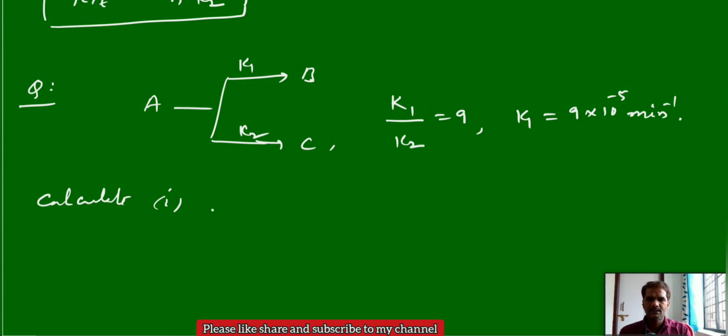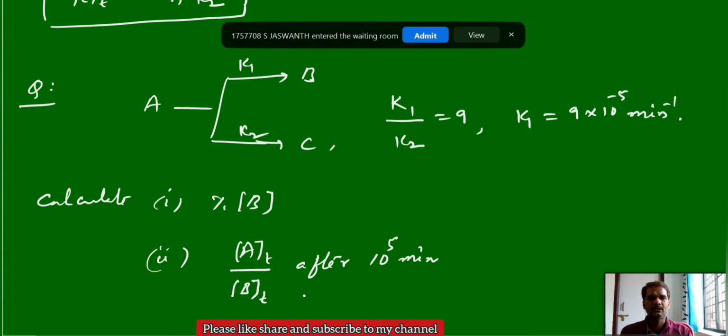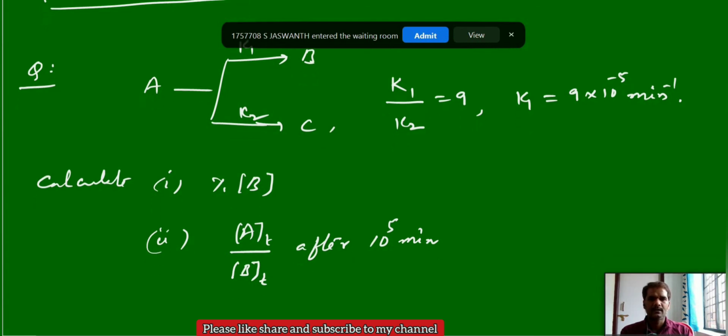First one, percentage of B in the product side, and the second one, the ratio of concentration of A at a time t to the concentration of B at a time t, and the time is here after 10 power 5 minutes. So after 10 power 5 minutes, how much amount of A is there and how much amount of B is there, and what is the ratio between the amount of reactant left and amount of one of the product B formed. You can see the solution for this.